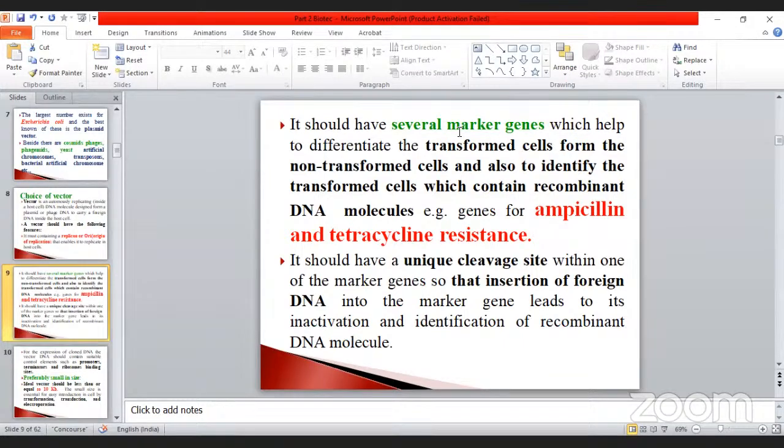That is the genes for ampicillin and tetracycline resistance. Already we discussed it. Not only that, it also has unique cleavage sites. Then only the marker gene, as well as the insertion of the foreign DNA into the marker gene, leads to the inactivation of the gene and identification of the recombinant DNA molecules. That we can easily do.